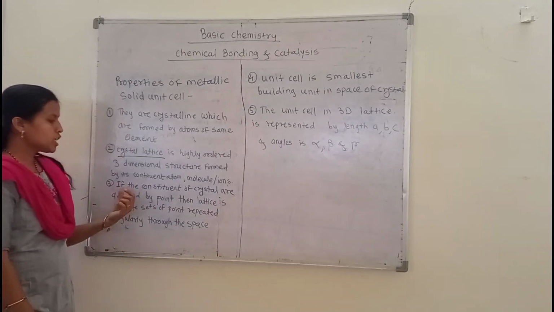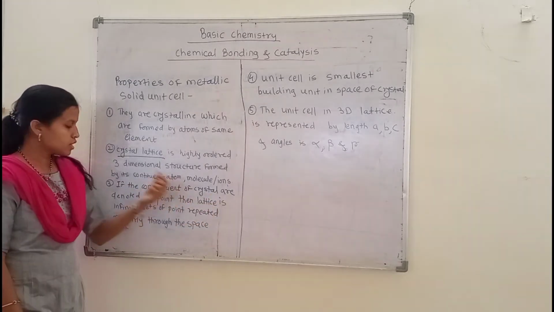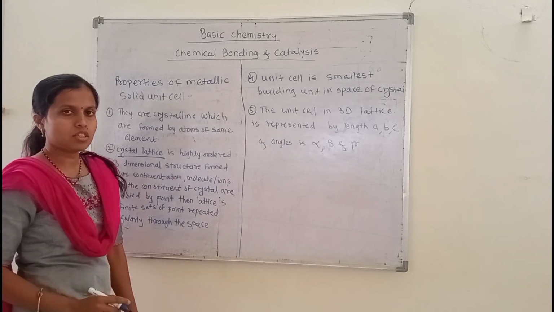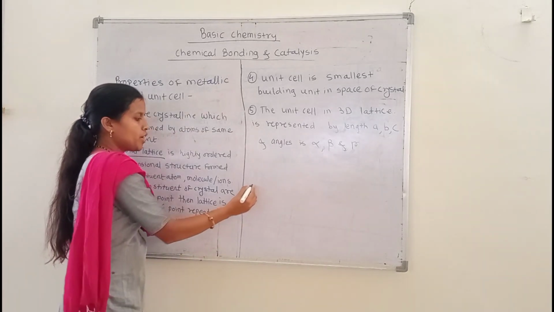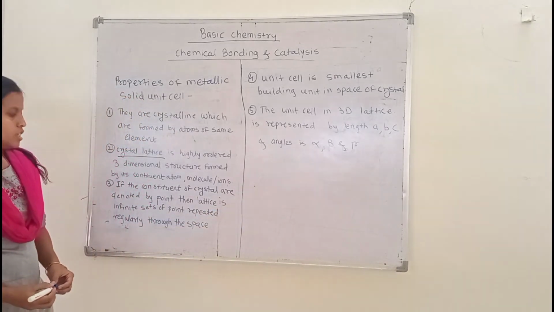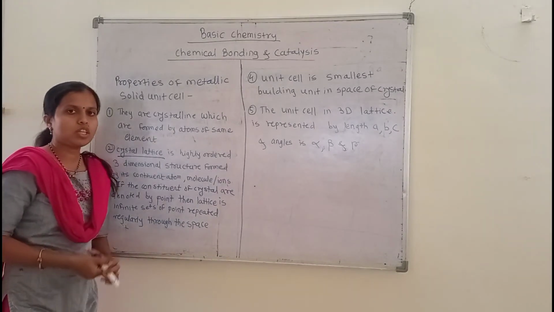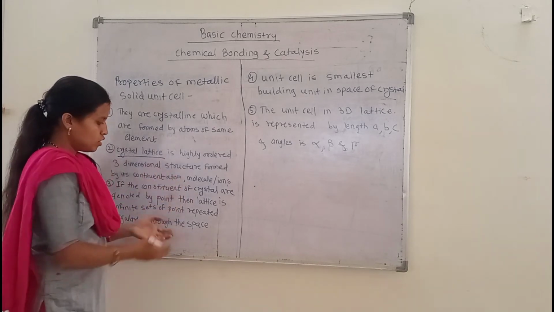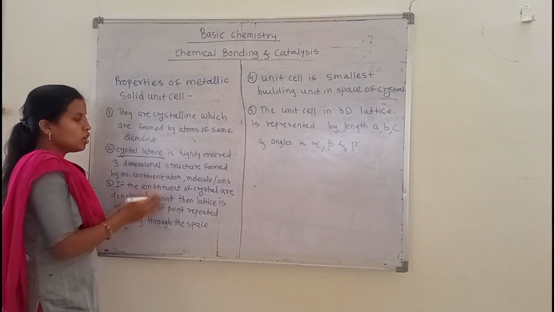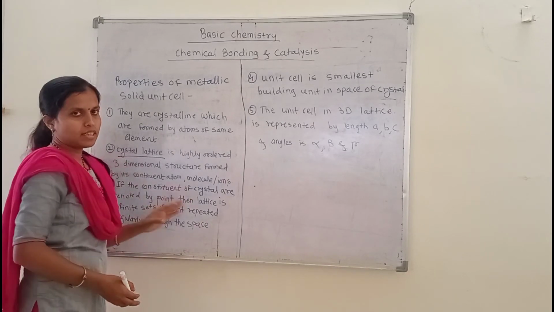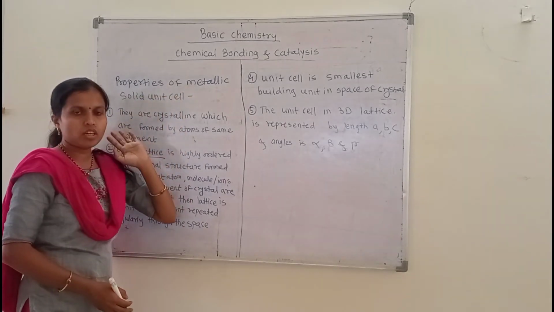The third point is that if the constituents of the crystal are denoted by points, then the lattice is an infinite set of points repeated regularly through space. This means they show a repeated arrangement of their atoms, ions and molecules in the structure of metallic solids.